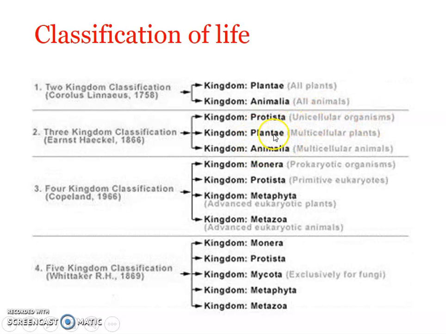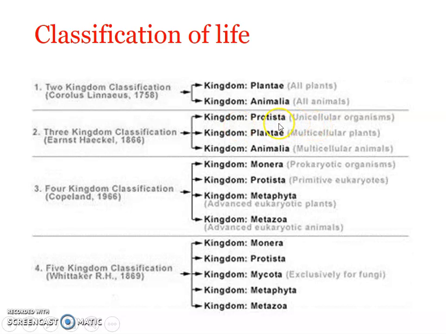But later studies showed that Protista was a heterogeneous group, and a single kingdom Protista cannot include all the organisms in the same group.